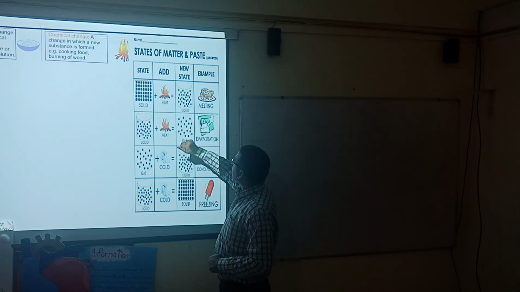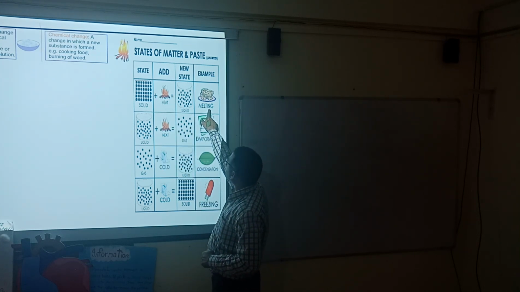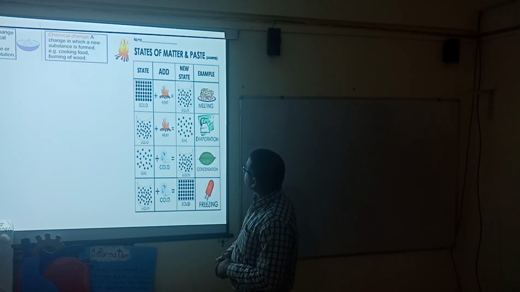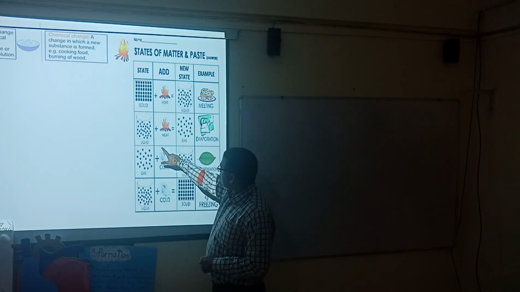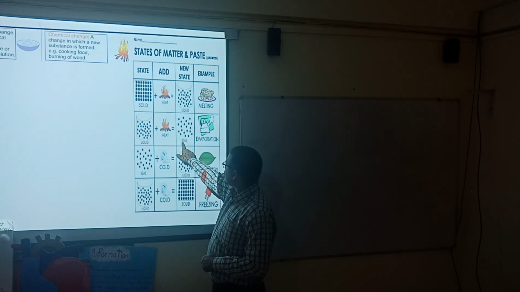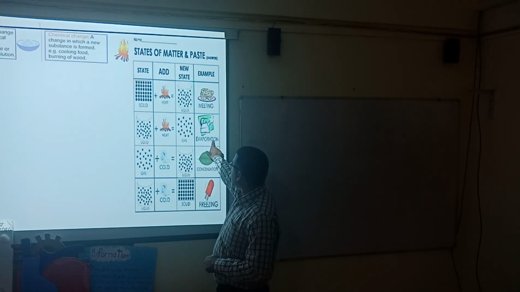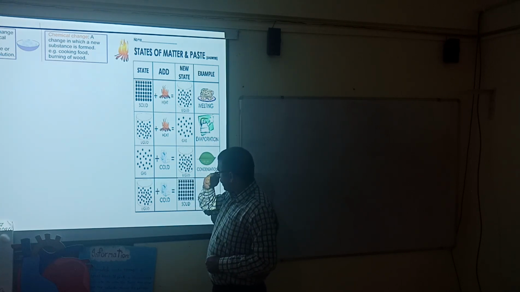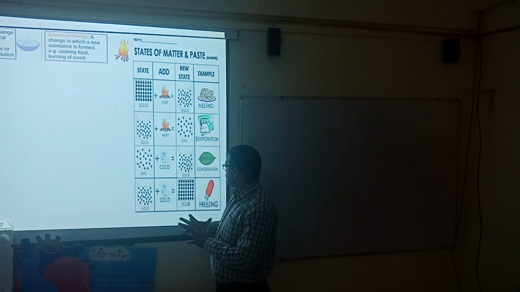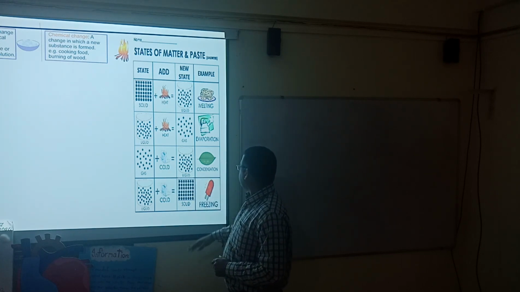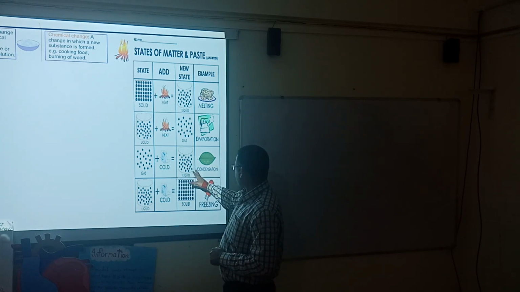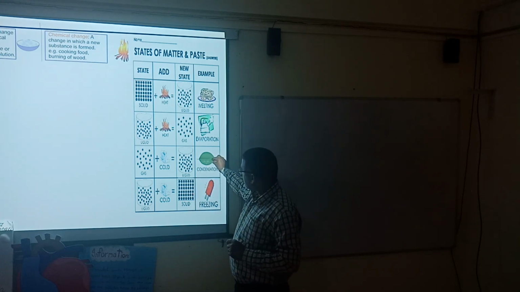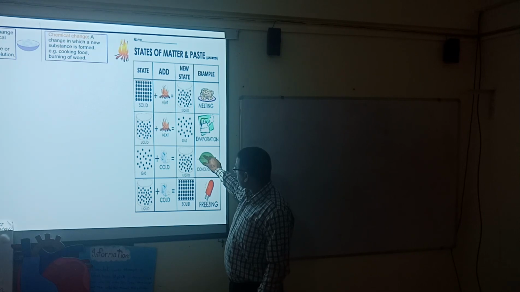There are different kinds of changes. When a solid is heated, it converts into liquid form, and it gets melted. When a liquid is heated, it converts into gas, and the liquid evaporates. Similarly, if a gas is cooled, it is condensed, and you can observe the example of this in condensation, the drops of water on the leaves.